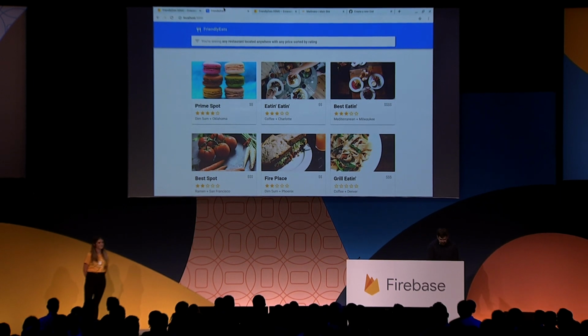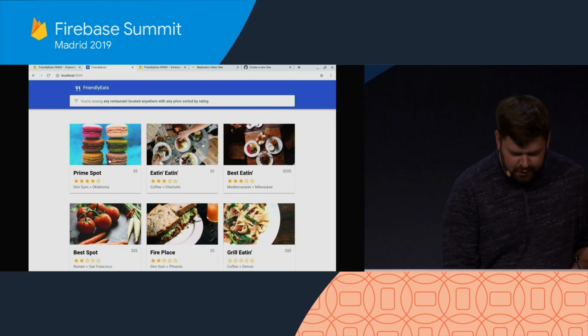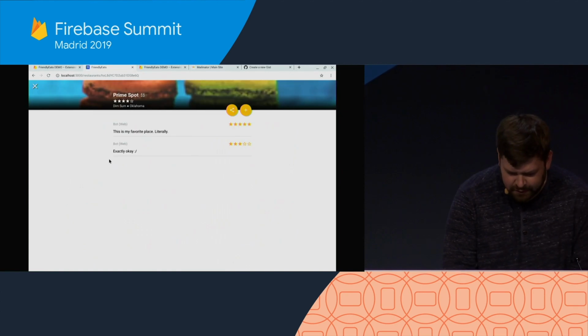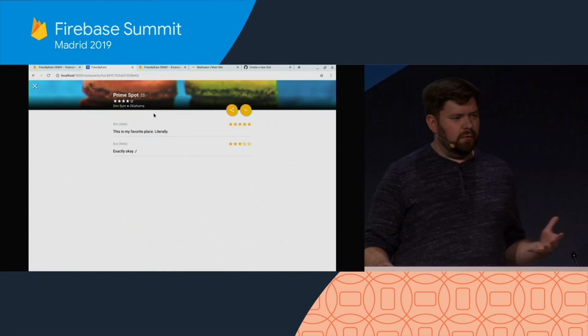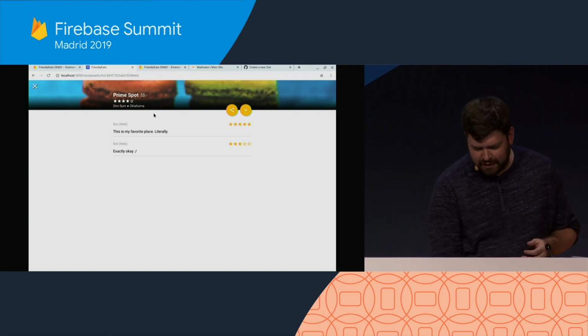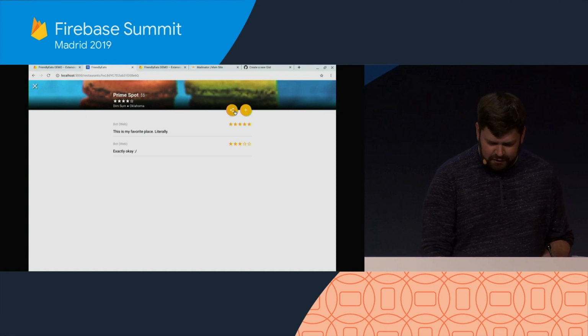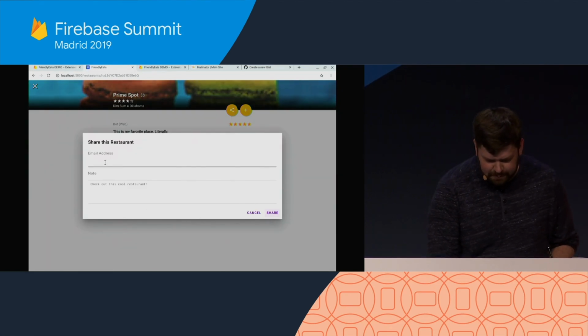So here I am in my Friendly Eats app, and this is just running on a local Firebase serve instance. And you can see that if I click through to my prime spot restaurant here, I've already done a little bit of the UI work that I need to implement this new email sharing feature. So I have this add a review button, and next to it, I have a share button. So I'm going to click the share button. That brings up this prompt.